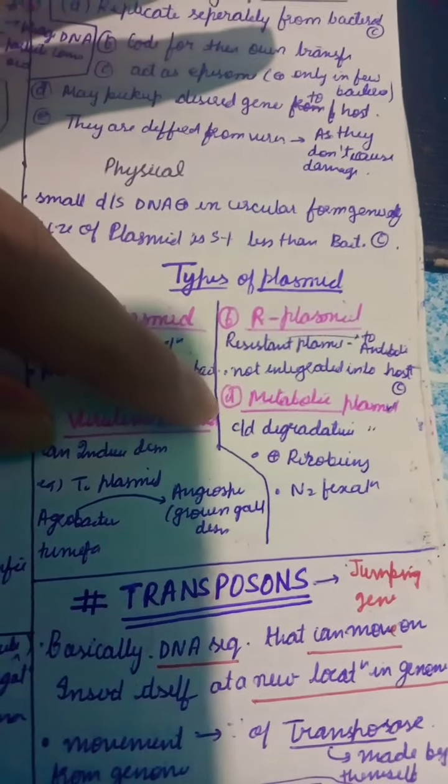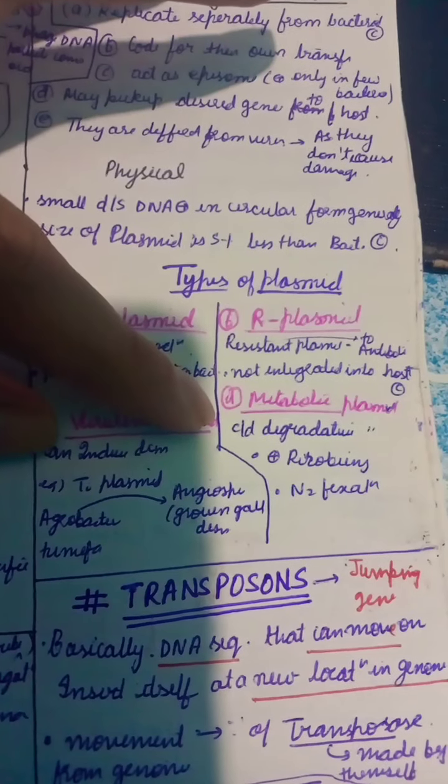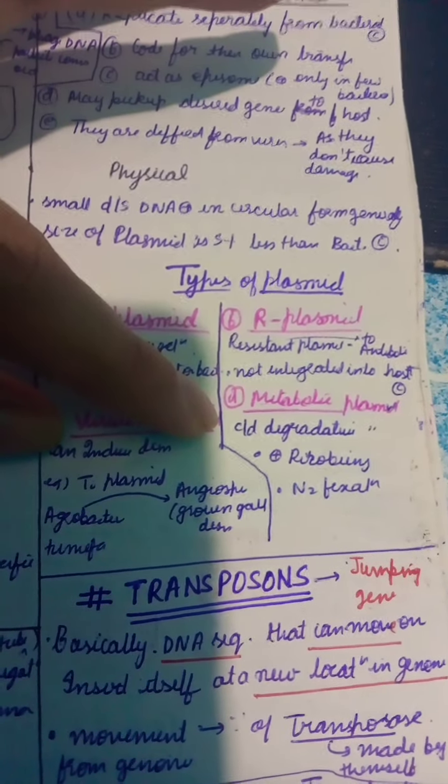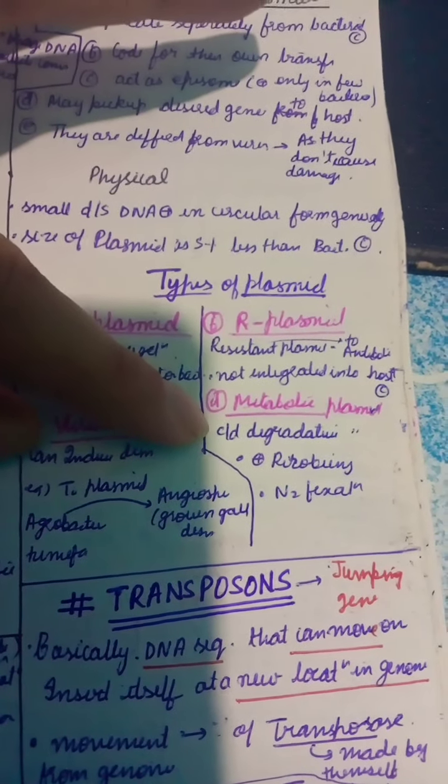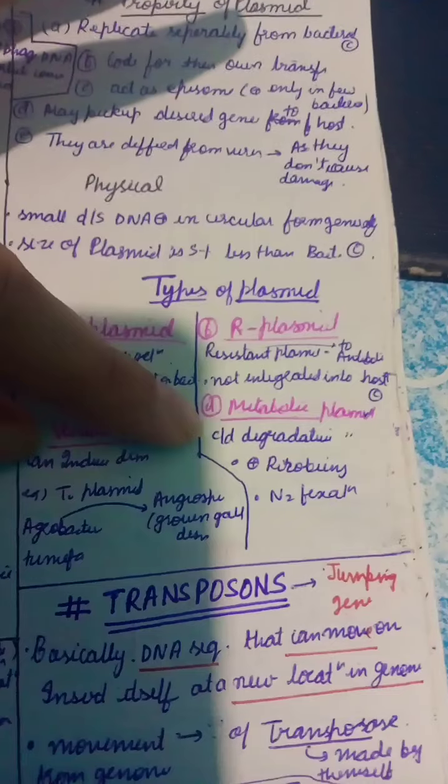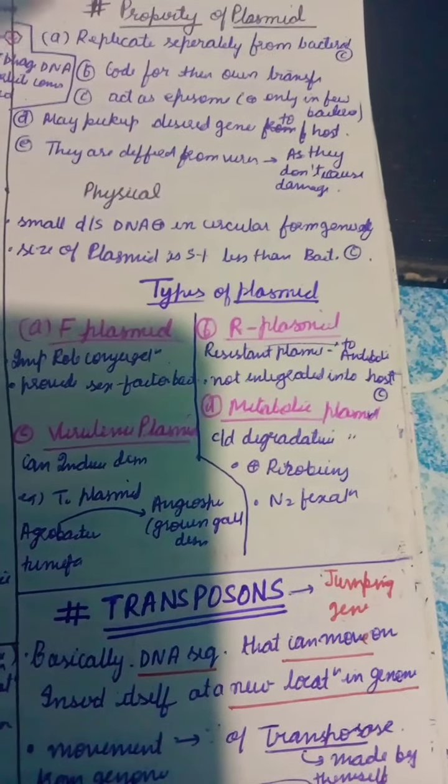Now D is the metabolic plasmid. It is called the degradative plasmid. In this, basically, it helps in nitrogen fixation, and it is present in various rhizobia.